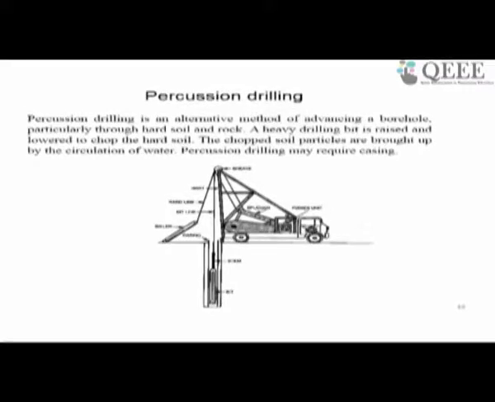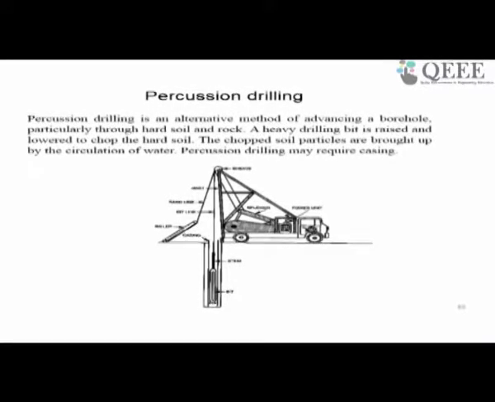The last method in case of drilling is the percussion drilling. We already saw the auger boring, the wash boring and the rotary drilling. Now, the last one is percussion drilling. Here there is a chisel which is used for the cutting purpose, usually for stiff soil or rock.